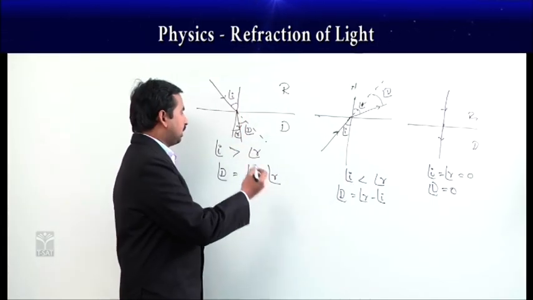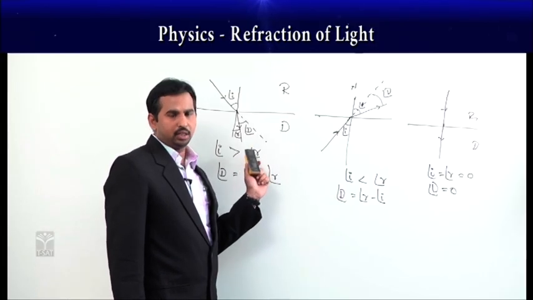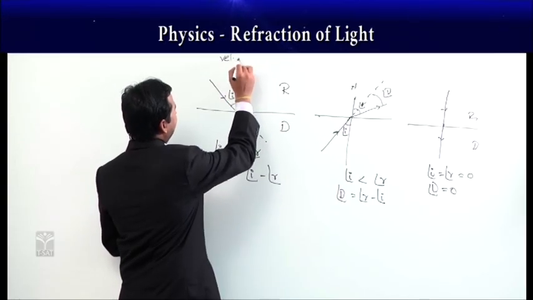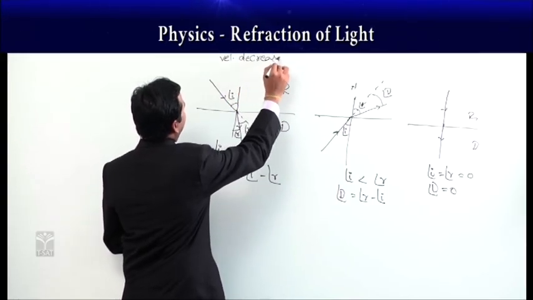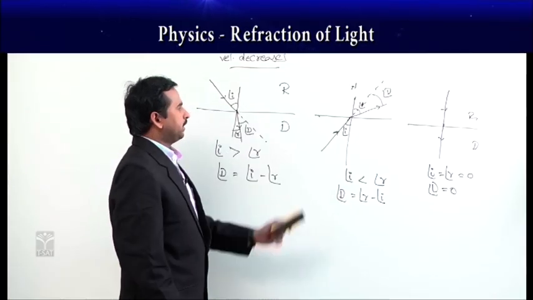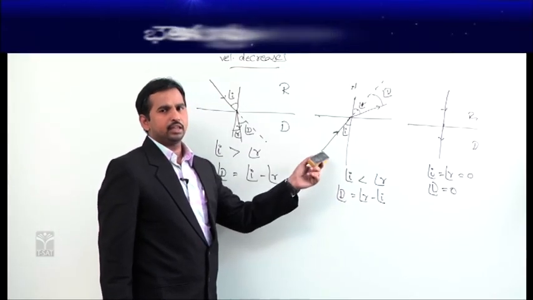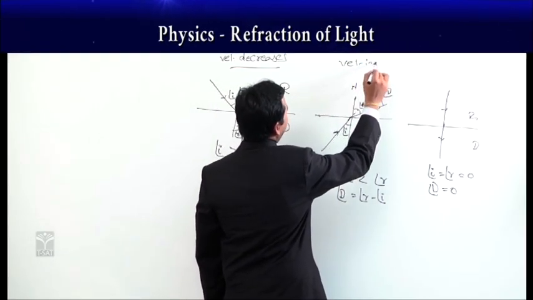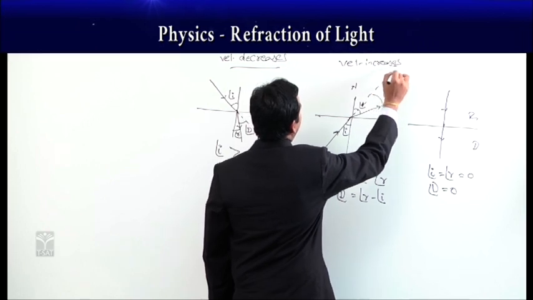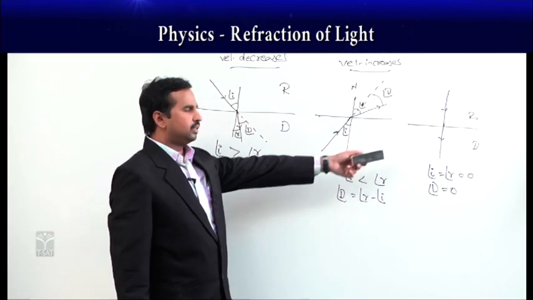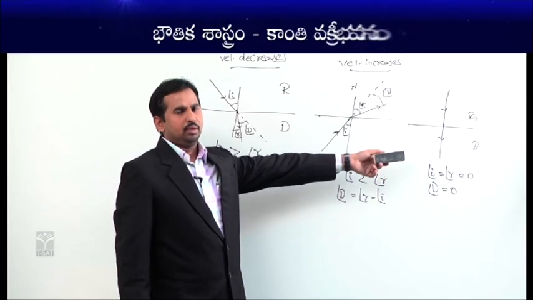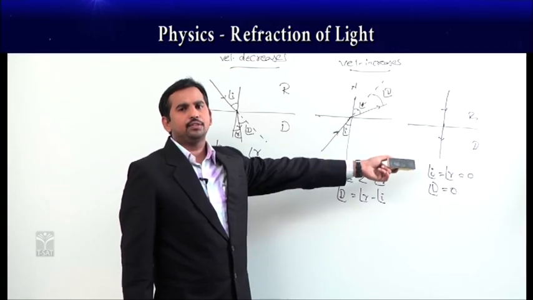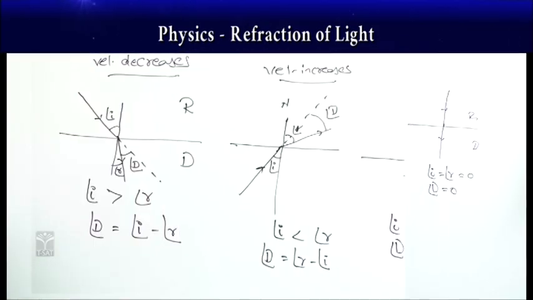And in the first case here, the light ray is bending towards the normal because of the decrease in the speed. So, velocity decreases. Whereas in case of the next one, as the light ray is bending away from the normal, in this case the velocity of light increases once it enters from denser to rarer medium. Whereas in the third case it remains the same because the light ray is going without any deviation like a straight line. No refraction effect takes place.